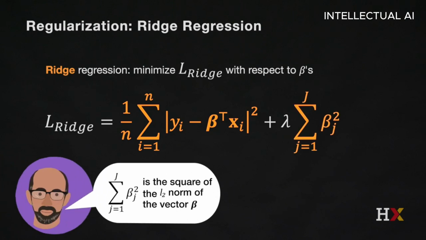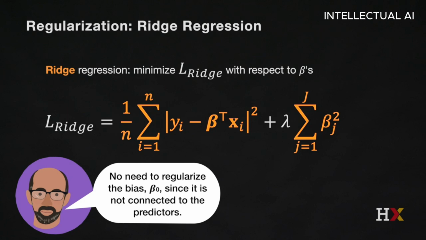Again, note that the sum of the squares of the betas is also known as the square of the L2 norm of the vector beta. And again, you may hear the term L2 regularization. Also note, even in ridge regression, we don't include the bias for the same reason as before, because it's not connected to the predictors.